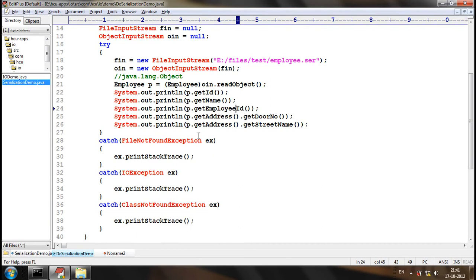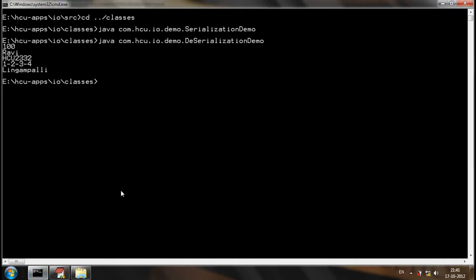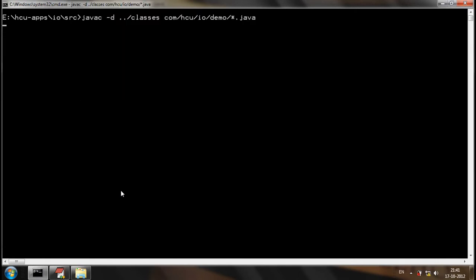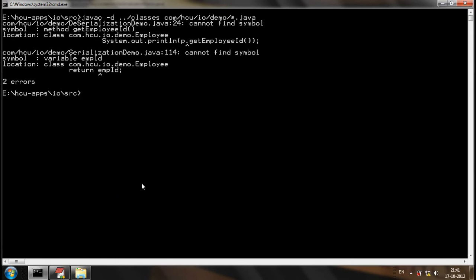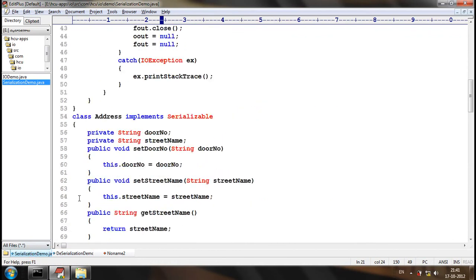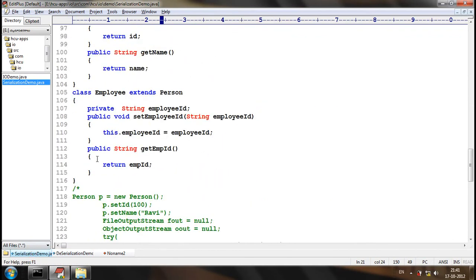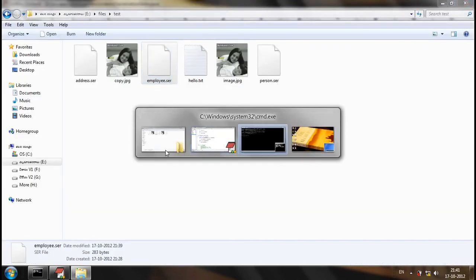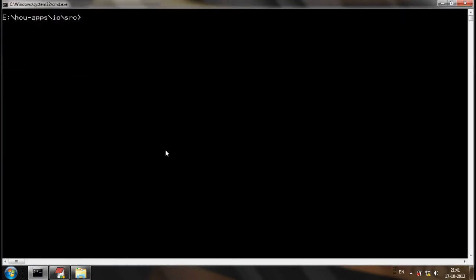Okay. Now I will compile the application. Sorry, I did not modify the getter. We have modified the getter also.